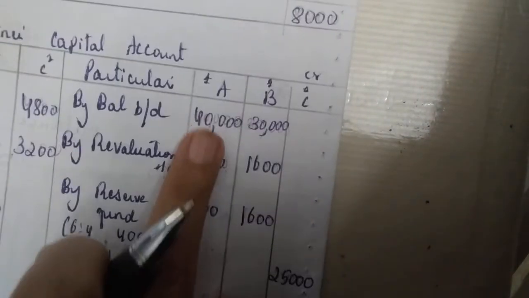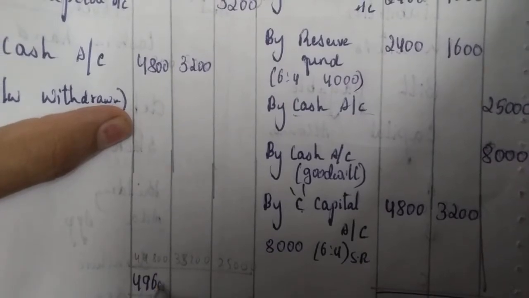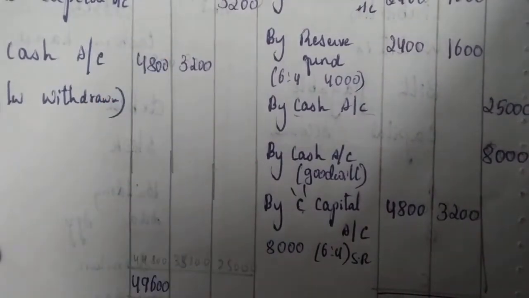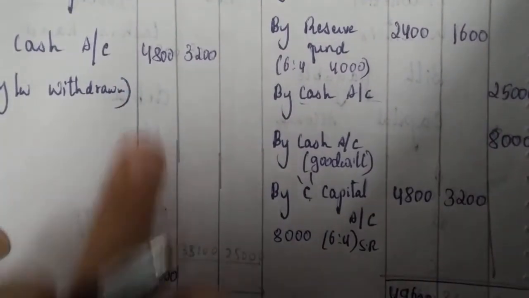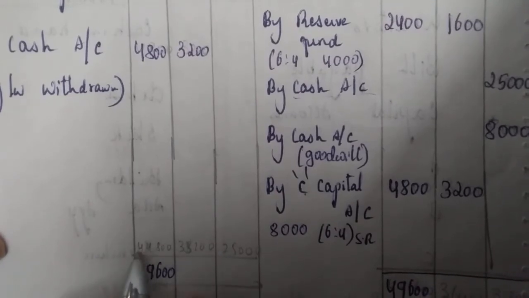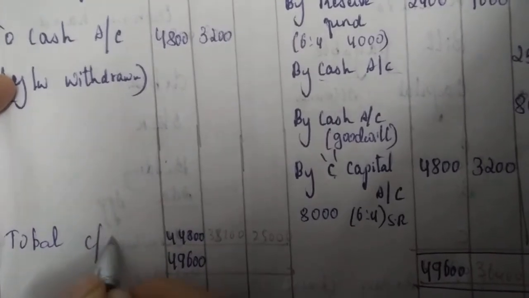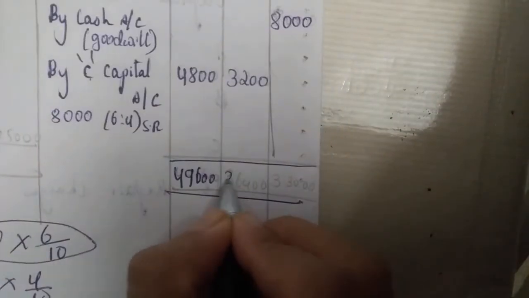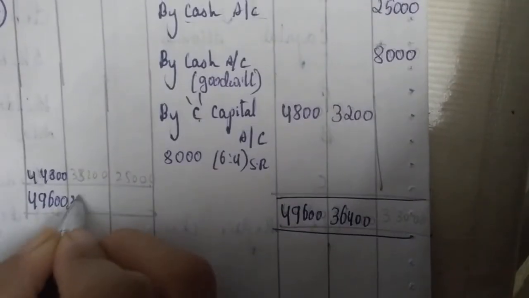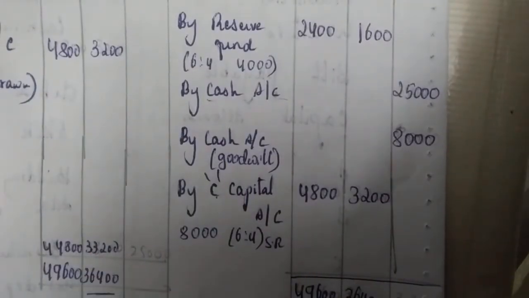Total in the A column, it looks like this side is more. It gives you 49,600. Here also, 49,600. So when you minus 4,800 from this 49,600, it will give you 44,800. That is the balance carried down. On this side it is 36,400. When you minus 3,200 from 36,400, it will give you 33,200.